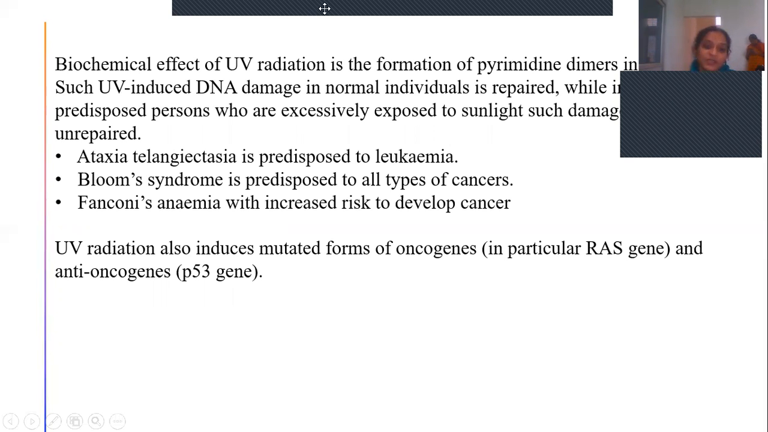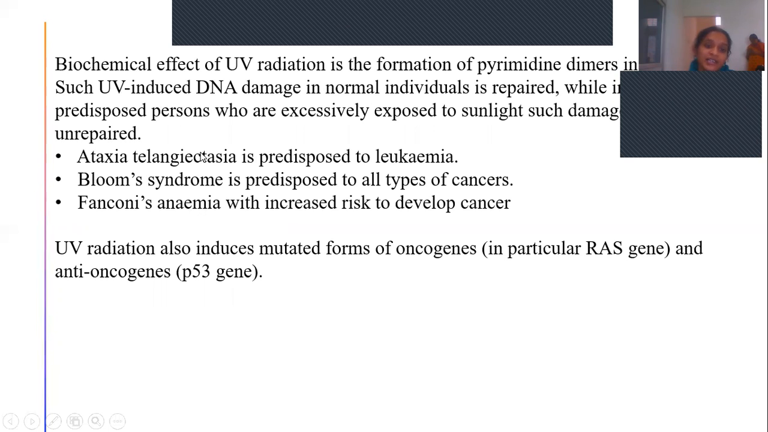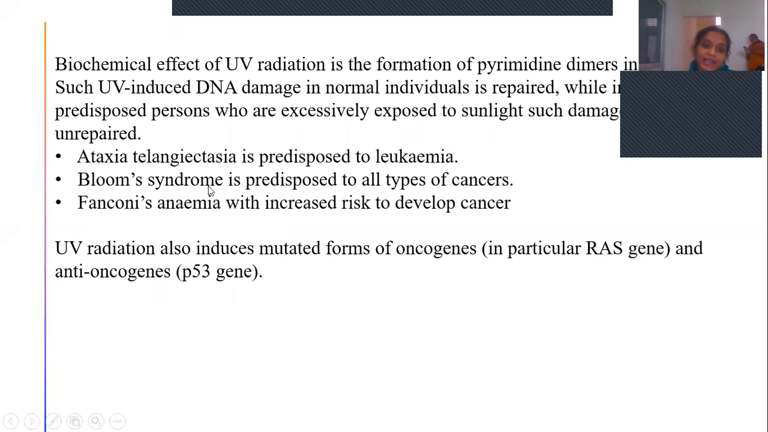So these were the predisposed patients. Why? Because they have certain genetic disorders in which they are unable to repair damaged DNA. UV radiation also induces mutated forms of oncogenes and also mutated forms of anti-oncogenes. Mutated forms of oncogenes include the RAS gene, and a mutated form of an anti-oncogene is the P53 gene. So these were the different genes that got affected by UV radiations.